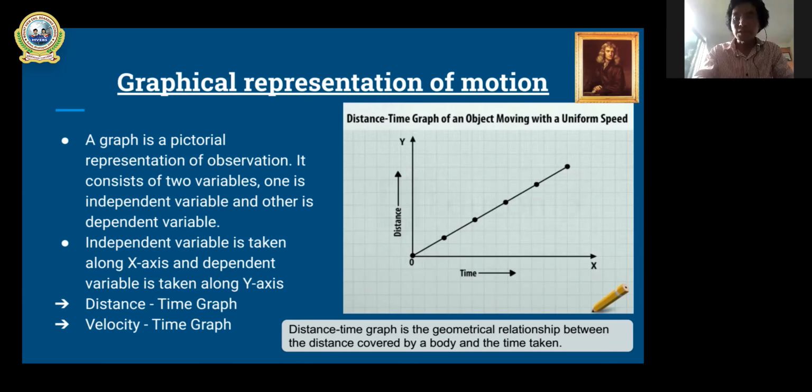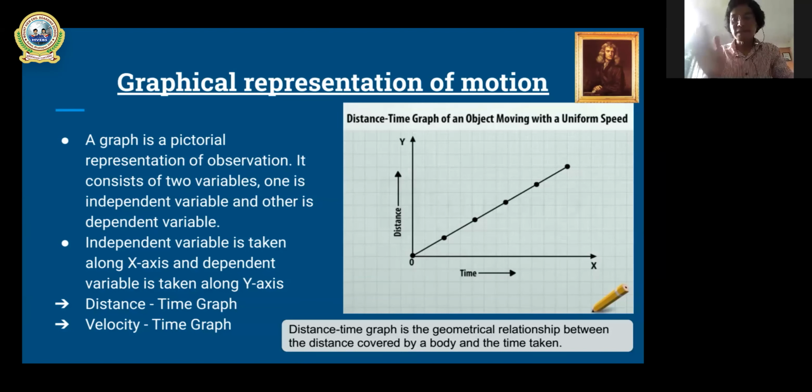So, the distance time graph and the velocity time graph. The example shown is a distance time graph, which we will discuss in detail in the slides. Before that, let me show, class 9, what is meant by the distance time graph. A distance time graph is simply the geometrical relationship between the distance and the time taken.